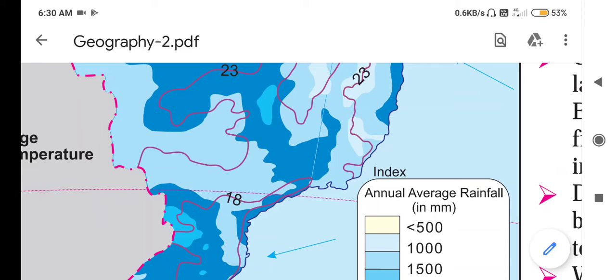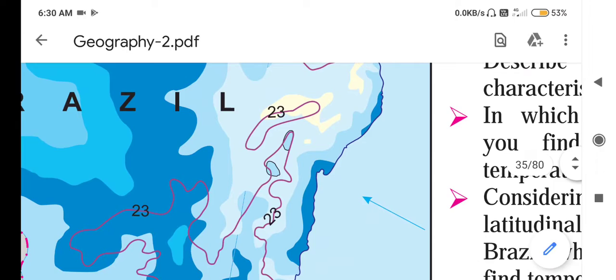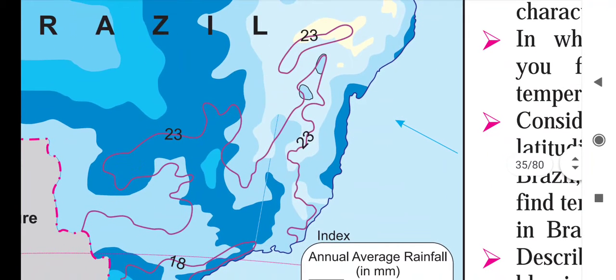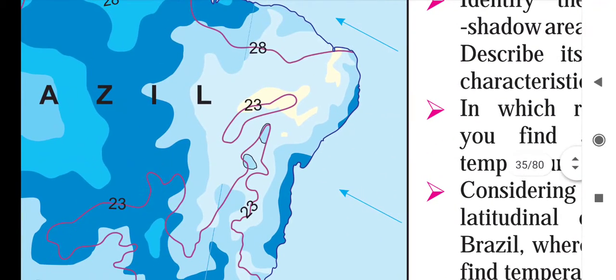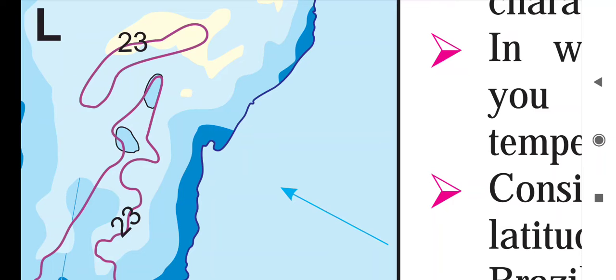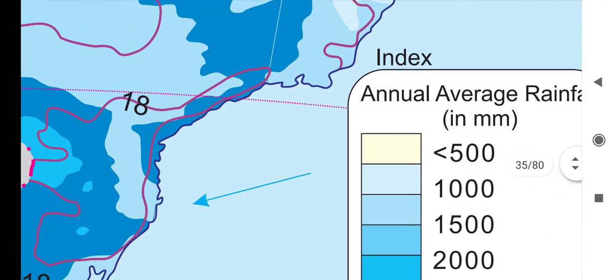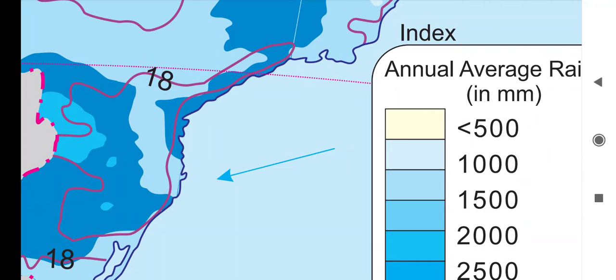See, part of the Brazilian highland extends up to the northern coast. This is the Brazilian highland and it is extended up to this northern coast. This is the north side. Till the northern coast it is extended. This is the escarpment, you can see. That escarpment acts as an obstruction to the wind coming from the sea and causes orographic type of rainfall in the coastal region.